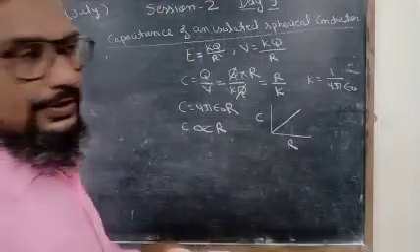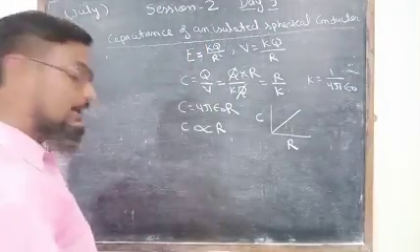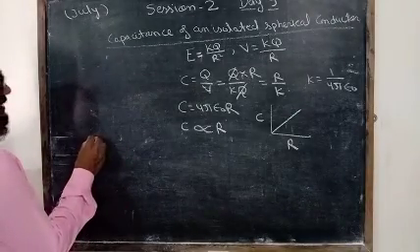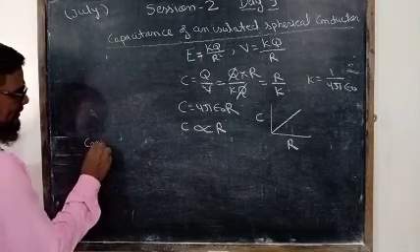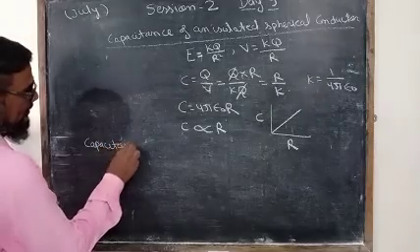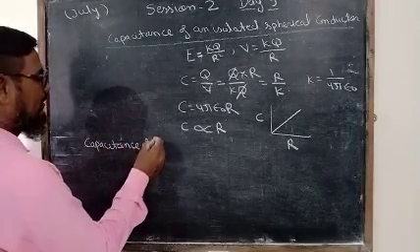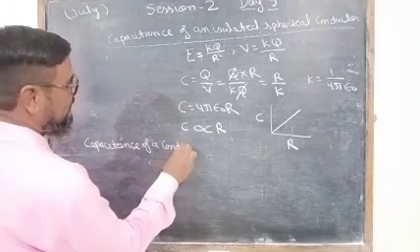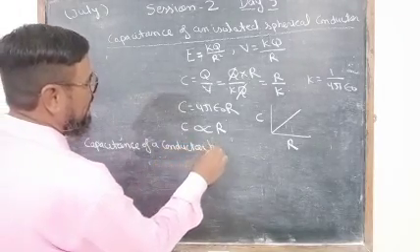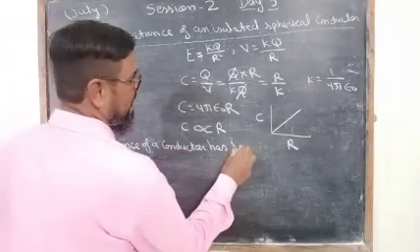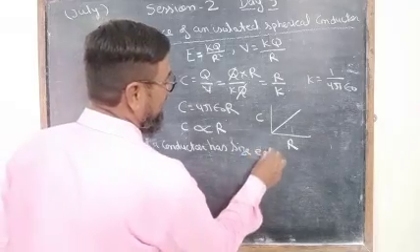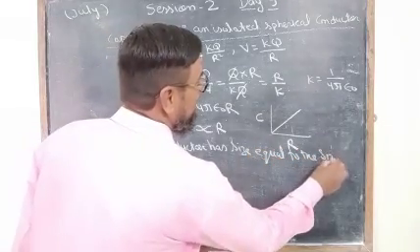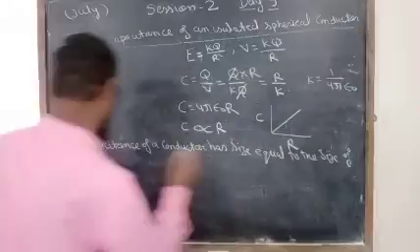Now, can we use it practically? Let us see the capacitance of a conductor which has size equal to the size of the earth.